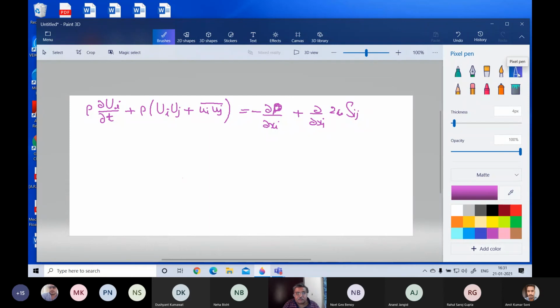Let's see. So what we have is rho ui by dou... Something is missing now.